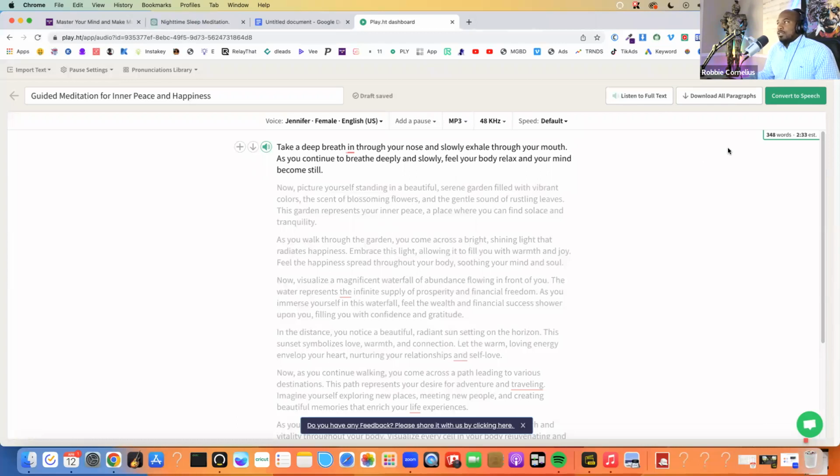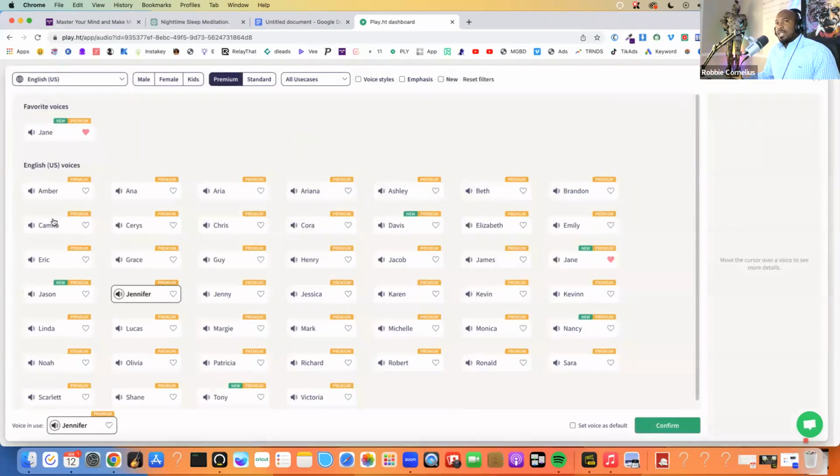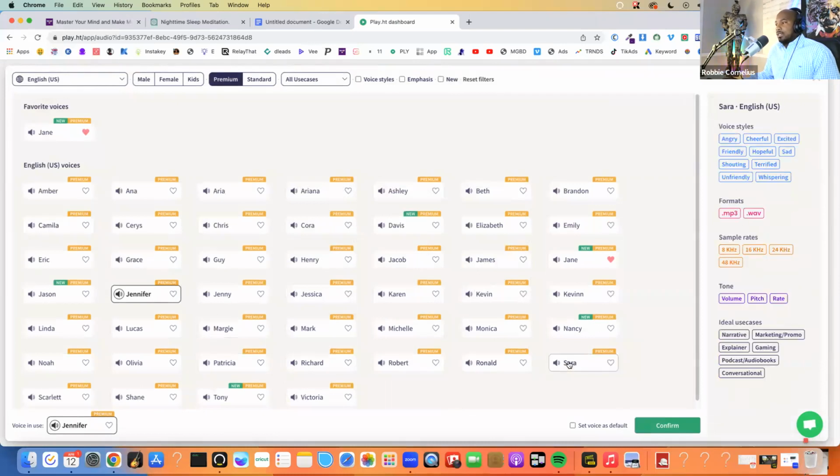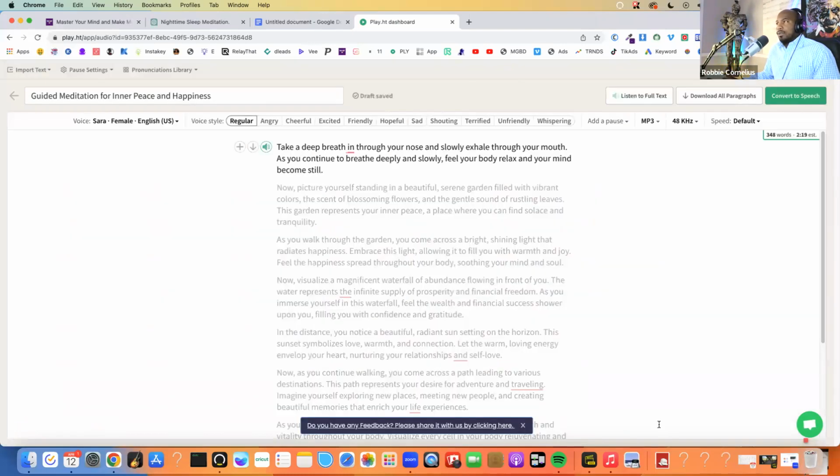With my meditation voice, I want to make sure that it's real soothing. I don't want the meditation voice to be jacked up. I just noticed something else with this one as well. Strange. Okay, let me go with the voice that I know works. I think it is that one. Yeah, Sarah. Okay, so we'll go with Sarah.